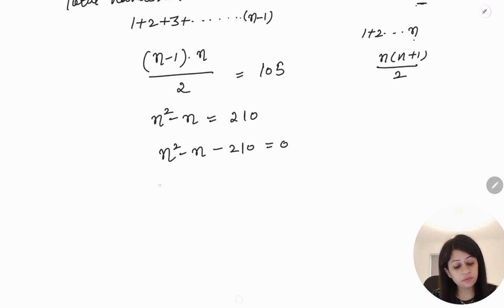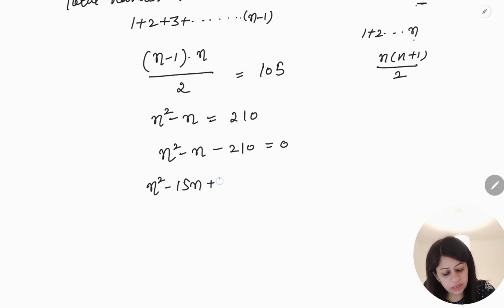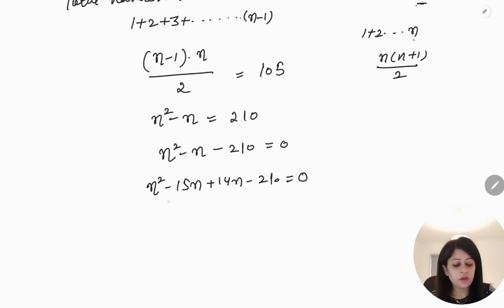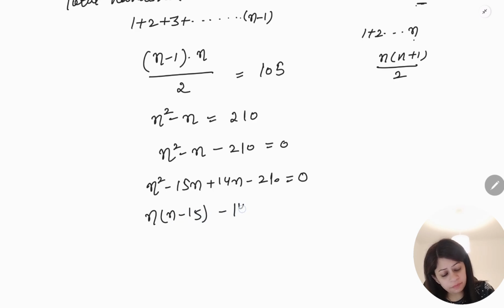And this is equal to what? Now you will just factorize it. So n square minus 15n plus 14n minus 210 equal to 0, because 15 times 14 you will get 210. So you get n minus 15, you take common, plus 14, then you get n minus 15 is equal to 0.